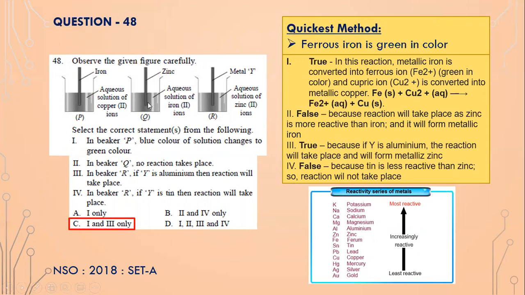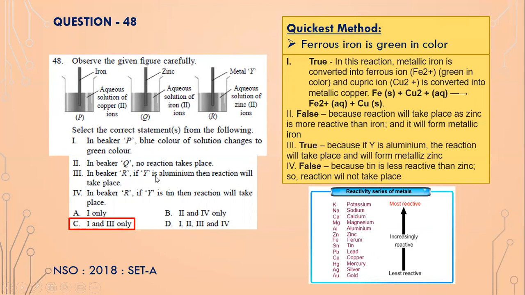Number 2, in beaker Q, no reaction takes place. No, it is false, because in beaker Q, zinc and aqueous solution of iron. Zinc is more reactive than iron. Fe is iron, ferrum is iron. Zinc is more reactive than iron, because it is on a higher level than iron. So a reaction will definitely take place in Q.